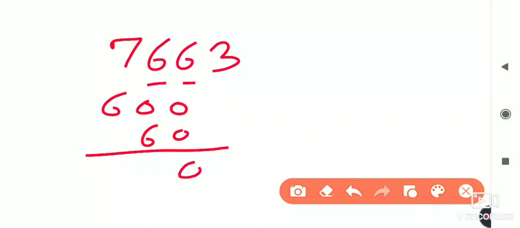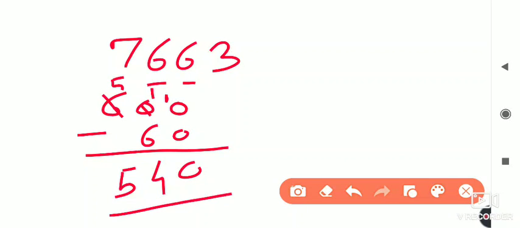And how are we finding the difference? In this way we find it: 10 minus 4 is 6, and here it is 5, and 5 we write as it is. So 540 is the difference. That is the regular way. In that way we can find the difference between these two numbers.